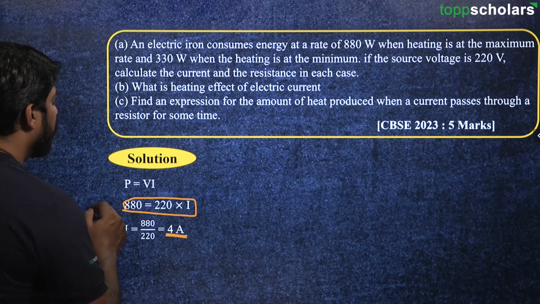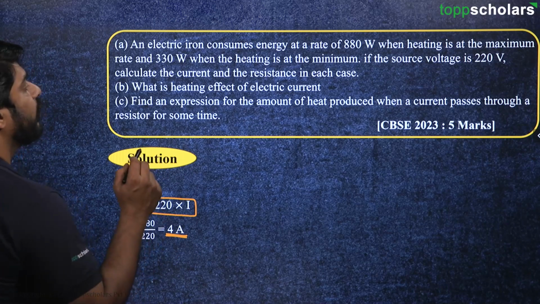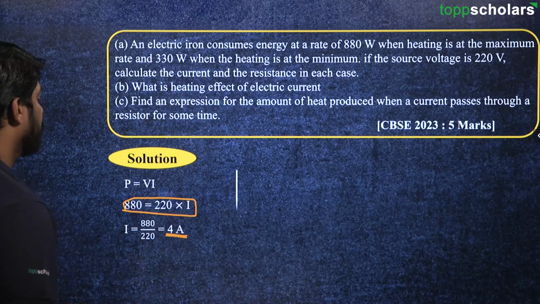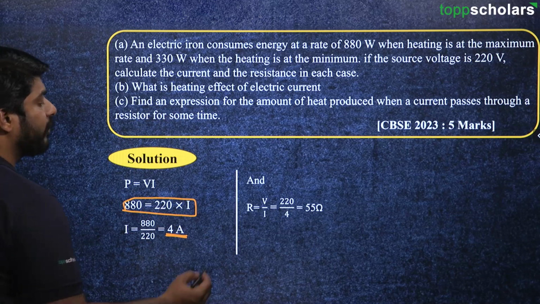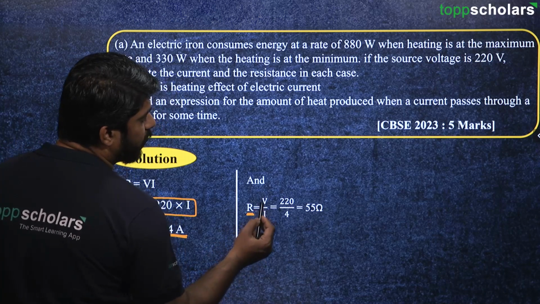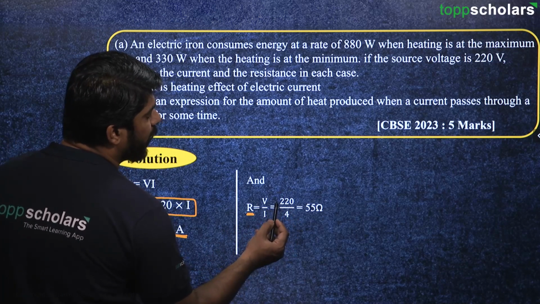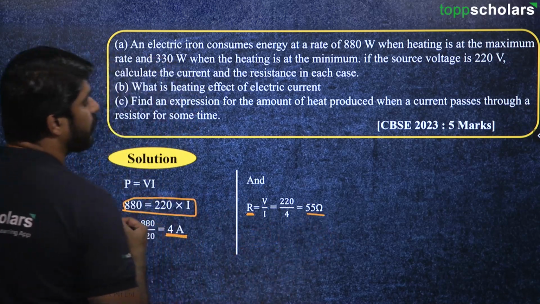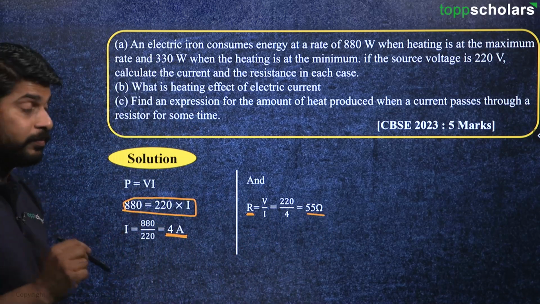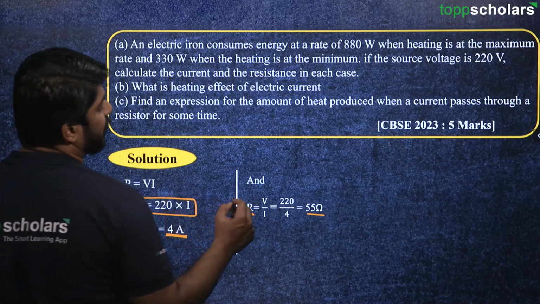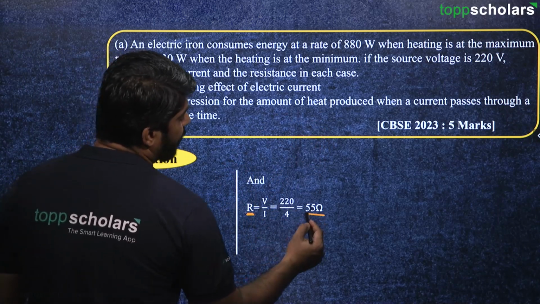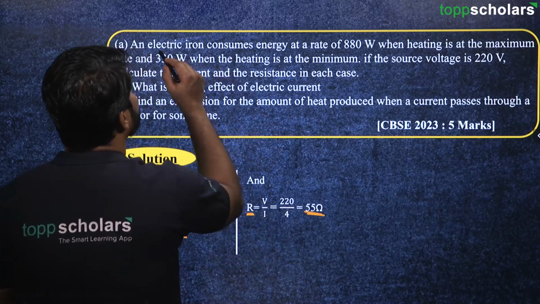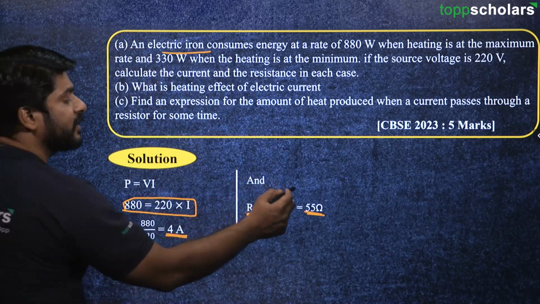Now, we have got the value of I when the heating is at maximum. Now we have to also find out resistance. So resistance is equal to V upon I, and V is 220 volt and I is 4. So dividing this, we get 55 ohm.